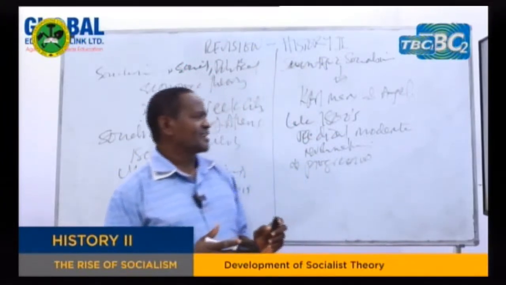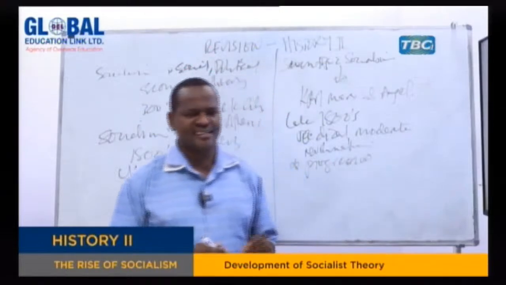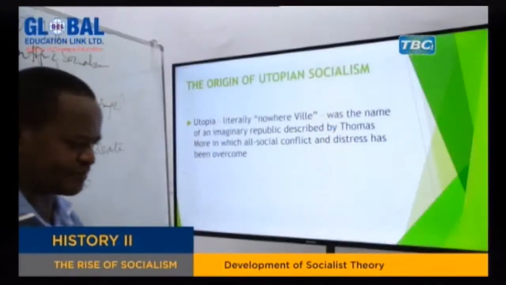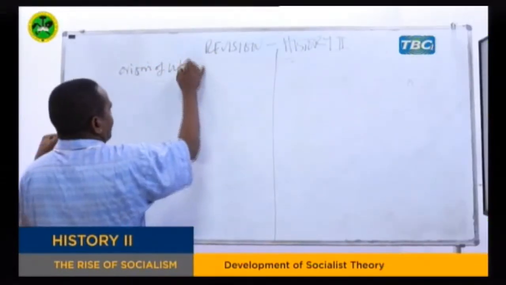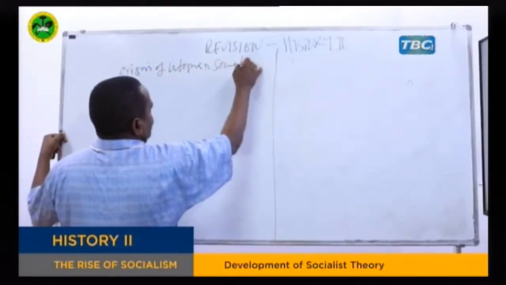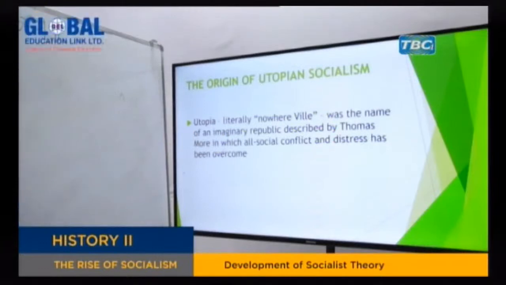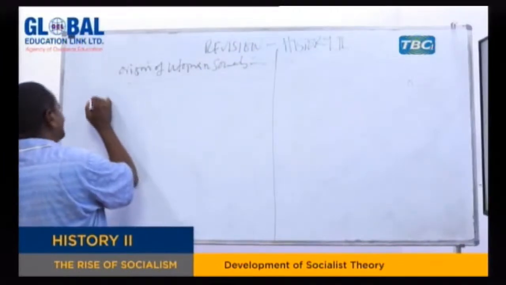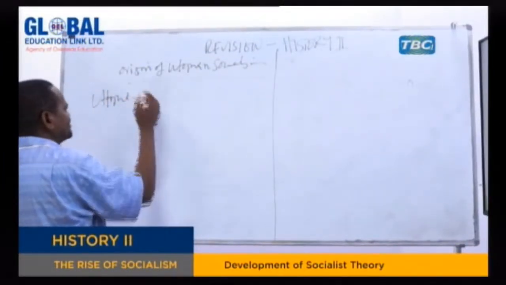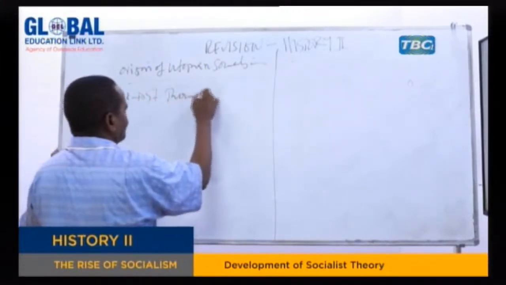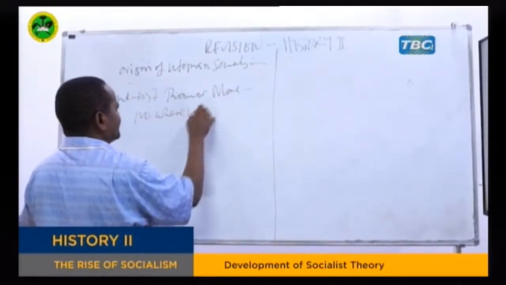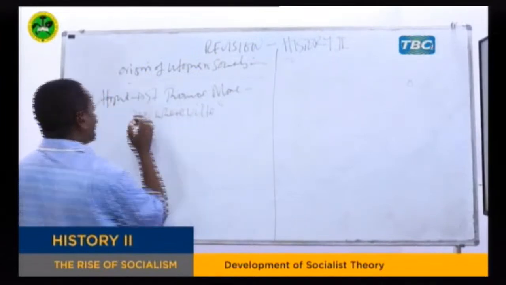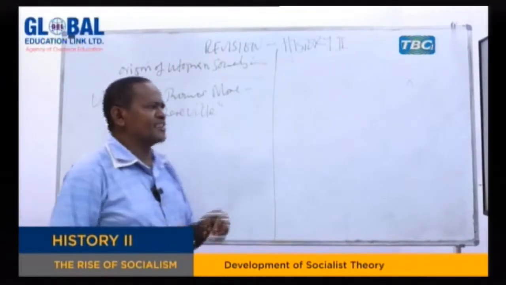My dear students, let's now move to another very important thing, and this is the origin of utopian socialism. What is the origin of utopian socialism? First of all, let's look at the meaning of utopian socialism. The word utopia, as it was written by Sir Thomas More, refers to a nowheresville. A nowheresville. The word ville means town, city, or something like that, but it means a town which has never existed anywhere.